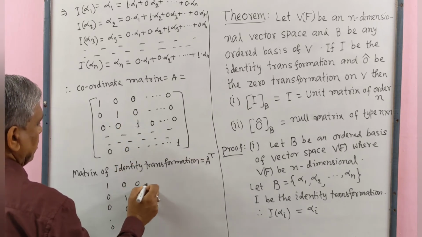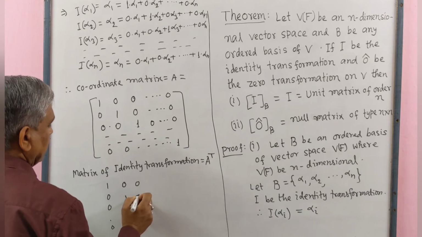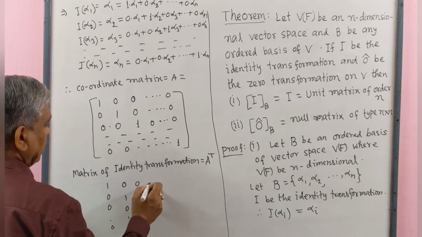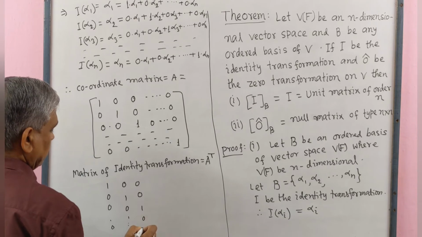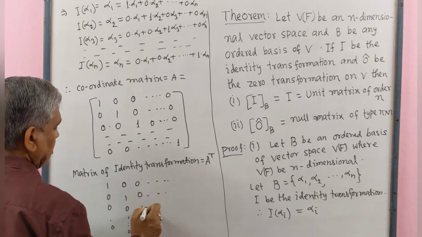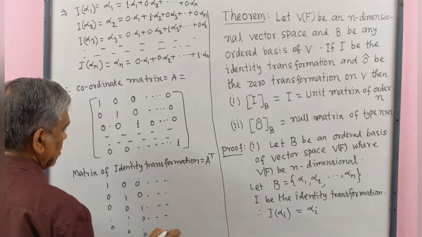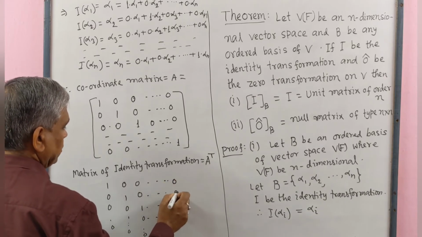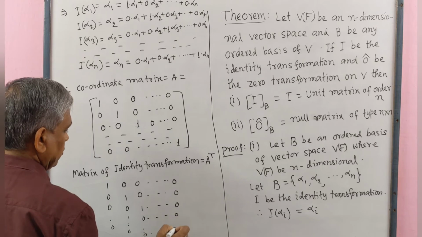In this way, we write 0, 0, 1, 0, ..., 0, and finally 0, 0, 0, ..., 1.